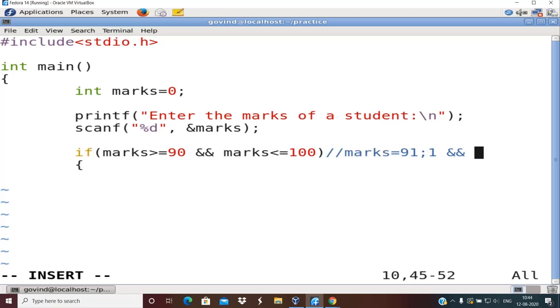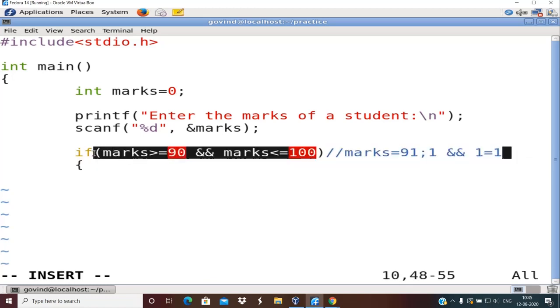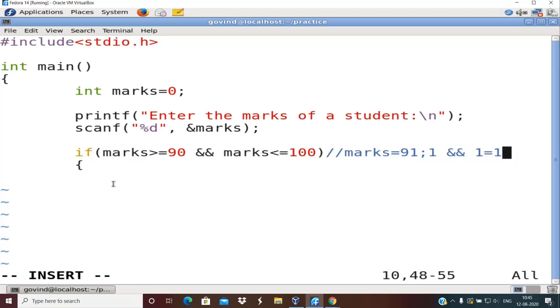Okay, so the RHS of this logical AND returns 1. And we saw the truth table of logical AND in yesterday's session. We know that logical AND returns 1 if and only if both the operands are ones. So it returns 1. So what is the meaning of this returning 1? It means this condition inside if becomes true.